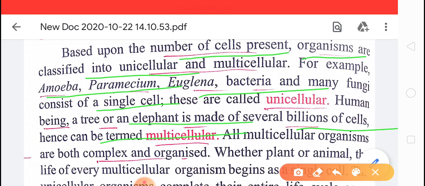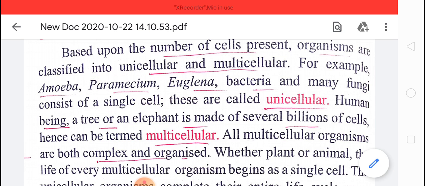All multicellular organisms are complex and organized, while the unicellular have a simple organization. So this is unicellular and multicellular: unicellular, single cell, and multicellular, many cells. Okay, clear about this?